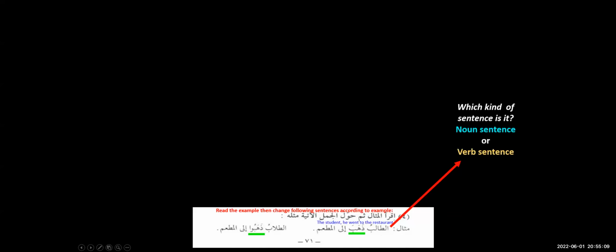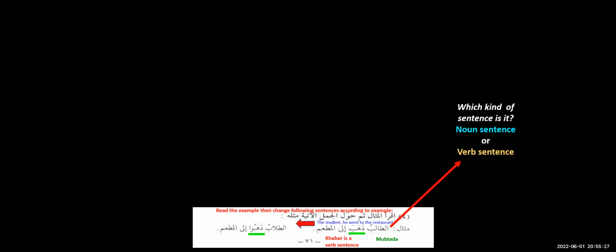Read the examples, then change the following sentence according to the example. So let's see, what's the example? At-talibu dhahaba ila al-mat'ami. The student, he went to the restaurant. What kind of sentence is that, sisters? Starting with at-talibu, with the noun, it's a noun sentence. So this is a mubtada, the first word is mubtada. And dhahaba ila al-mat'ami, he went to the restaurant, that's the translation. So dhahaba ila al-mat'ami is our khabar, which is a verb sentence.